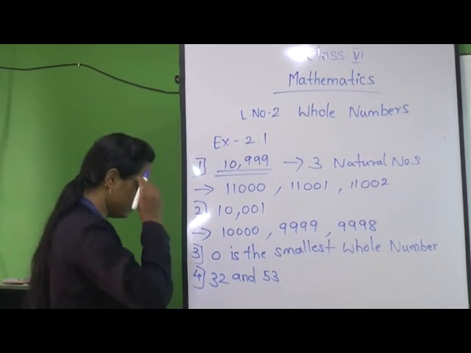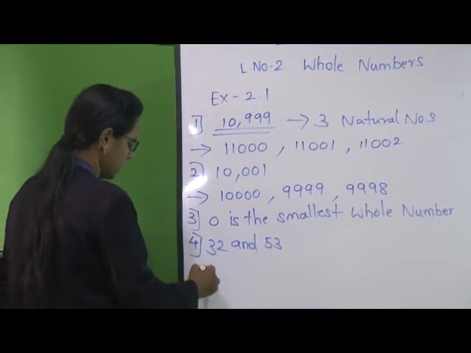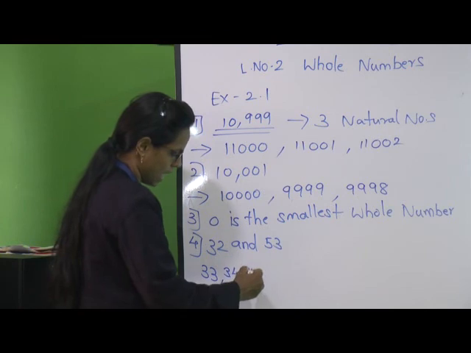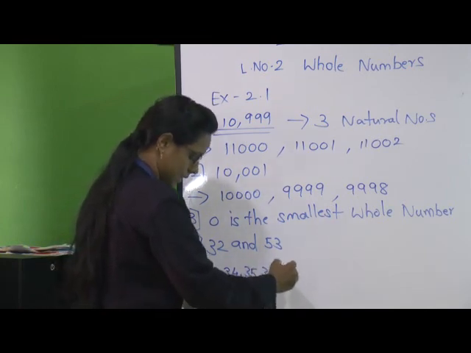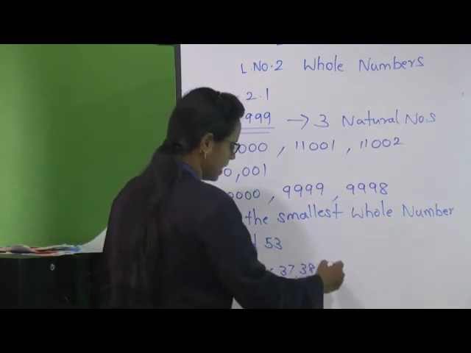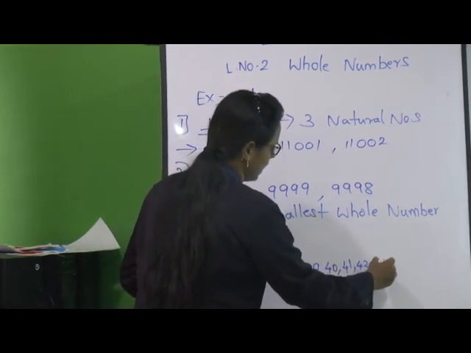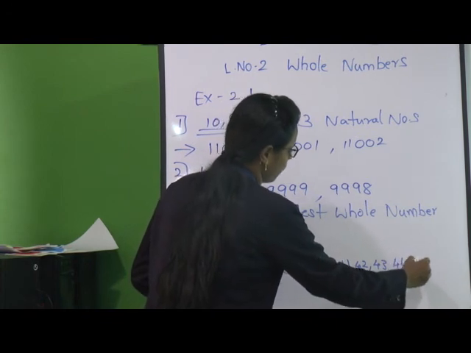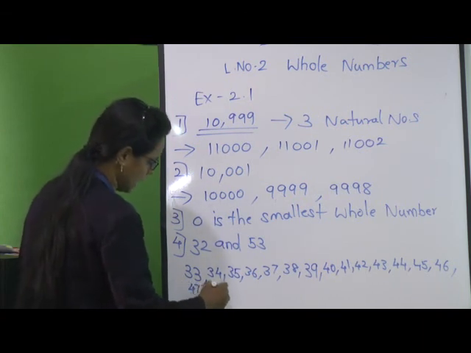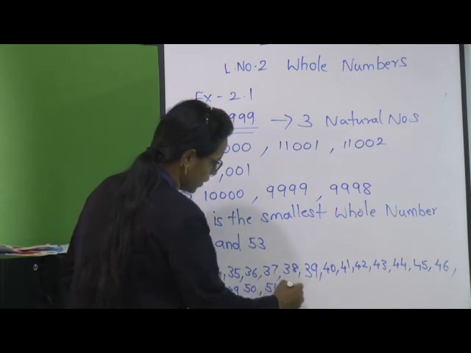The whole numbers between 32 and 53 are 33, 34, 35, 36, 37, 38, 39, 40, 41, 42, 43, 44, 45, 46, 47, 48, 49, 50, 51 and 52.